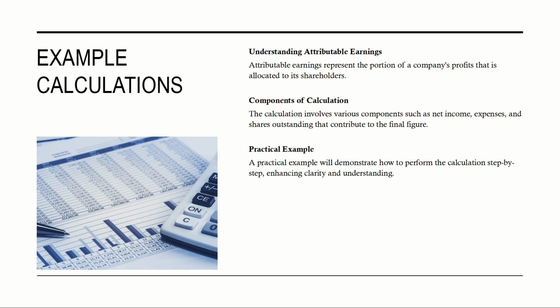Example calculations. Understanding attributable earnings. Attributable earnings represent the portion of a company's profits that is allocated to its shareholders. Components of calculation. Calculation involves various components such as net income, expenses, and shares outstanding that contribute to the final figure. Practical example. A practical example will demonstrate how to perform the calculation step by step, enhancing clarity and understanding.